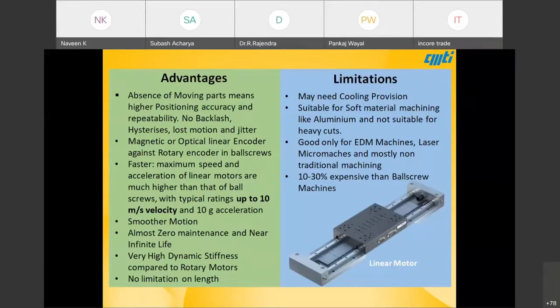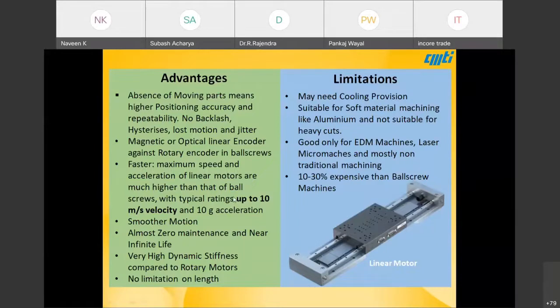Generally, linear encoders, which are optical, are much better than rotary encoders. Since you are talking about linear motion, there is no addition of errors from ball screws here. And one important thing is that speeds are very high in linear motors.